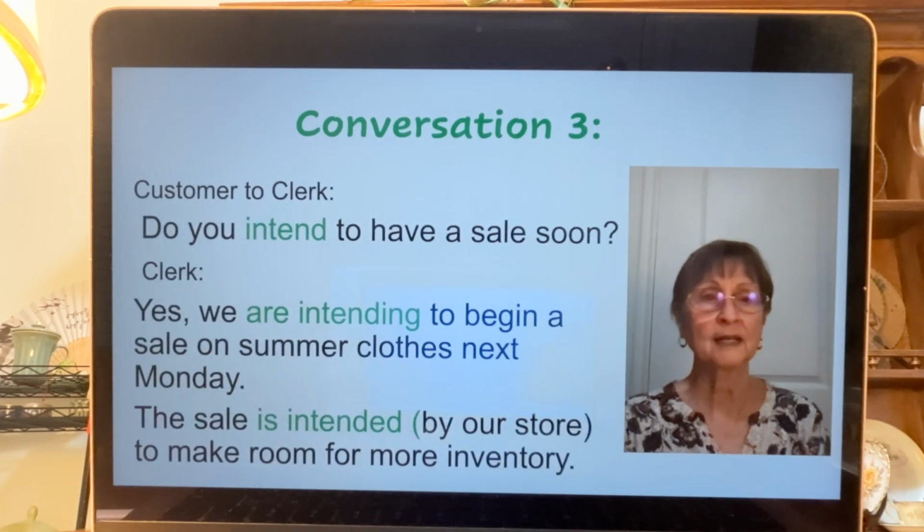Conversation 3, customer to clerk. Do you intend to have a sale soon? Clerk says, yes. We are intending to begin a sale on summer clothes next Monday. The sale is intended by our store to make room for more inventory.